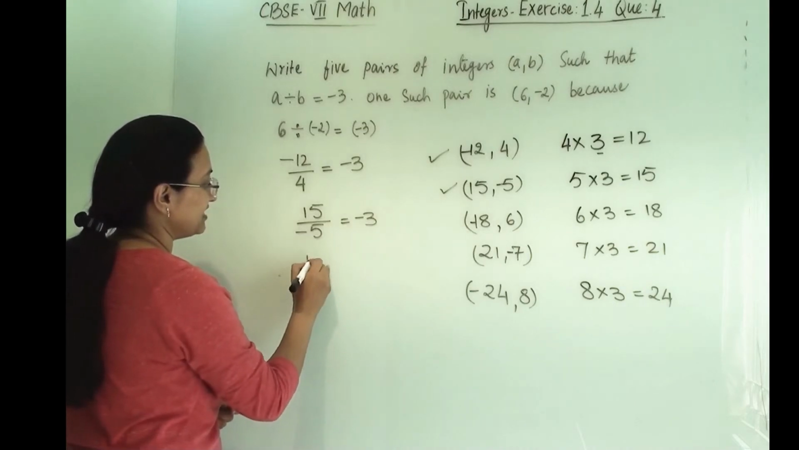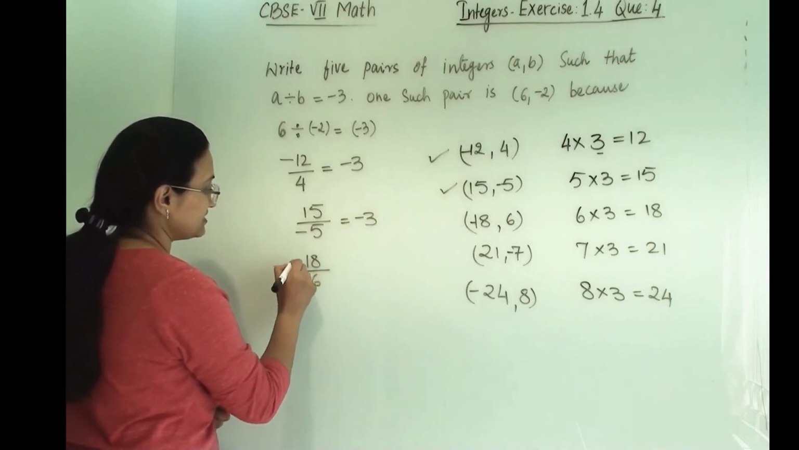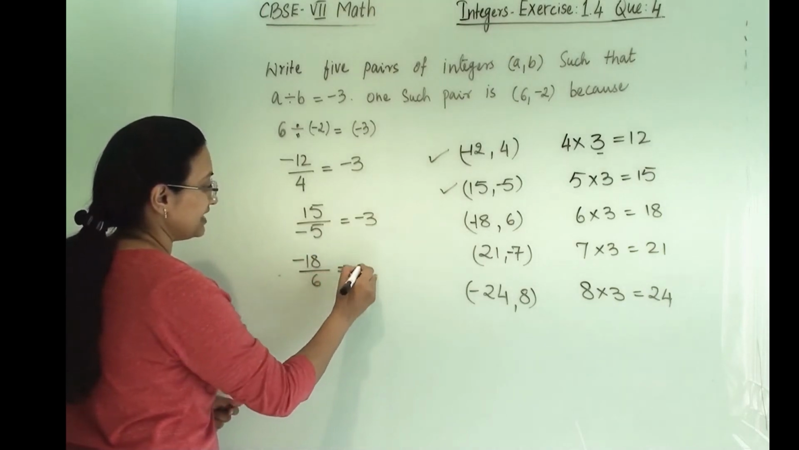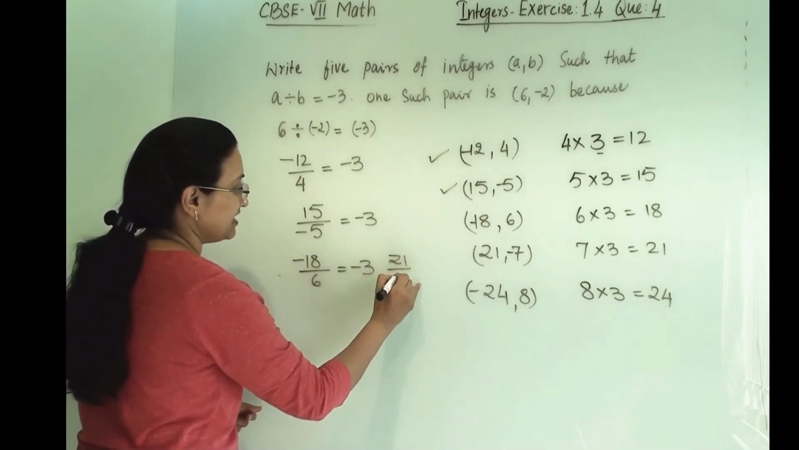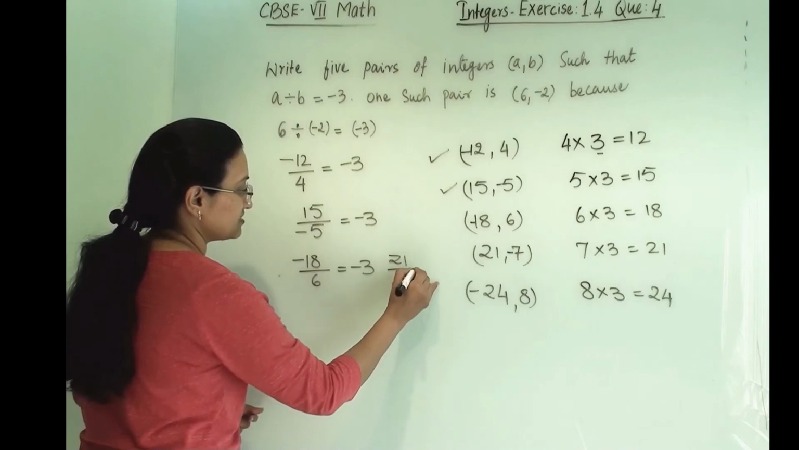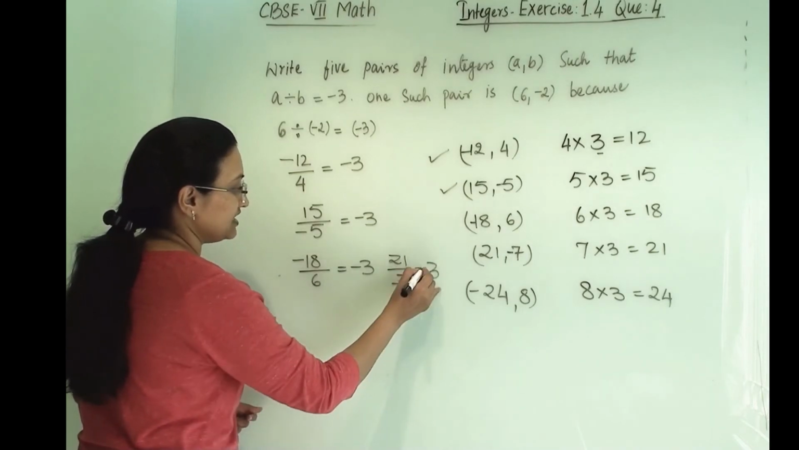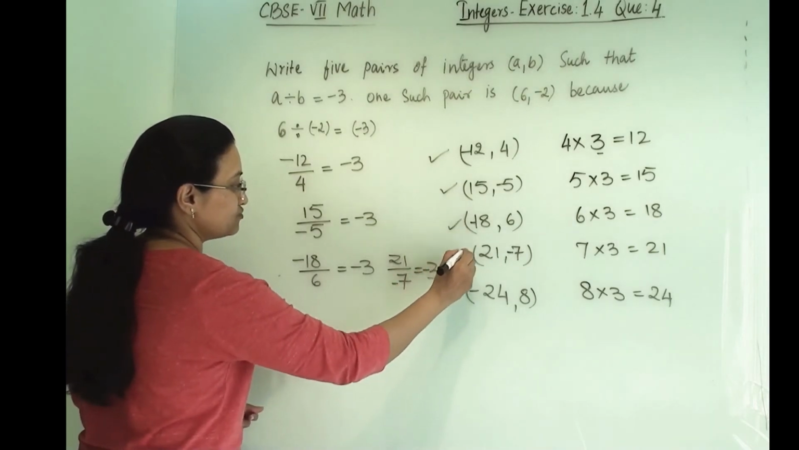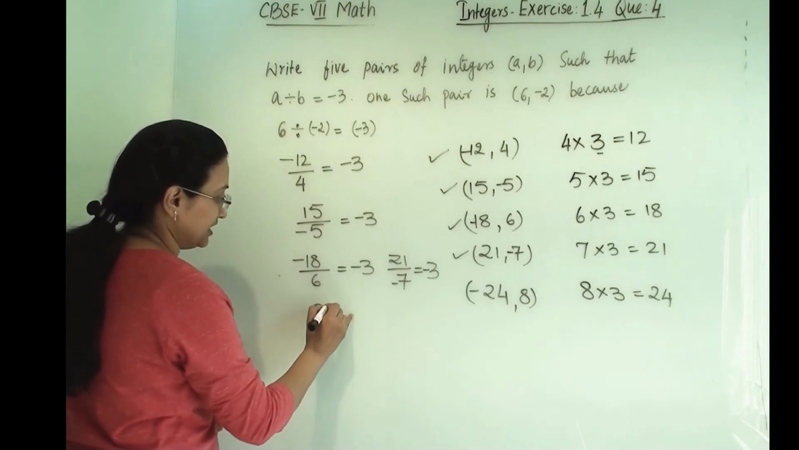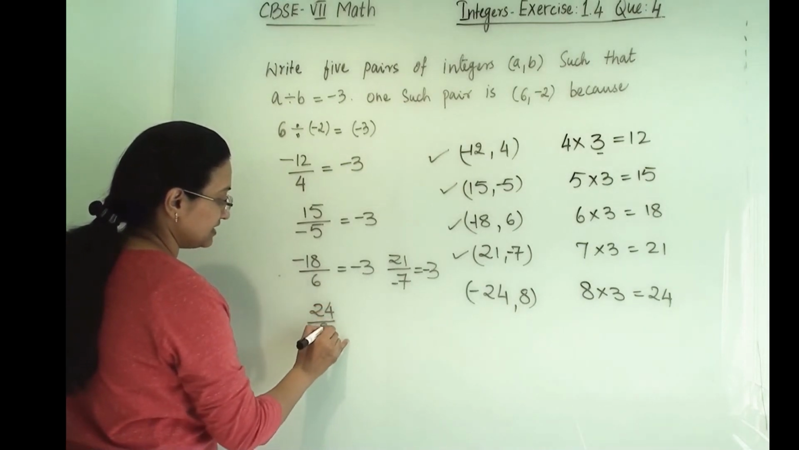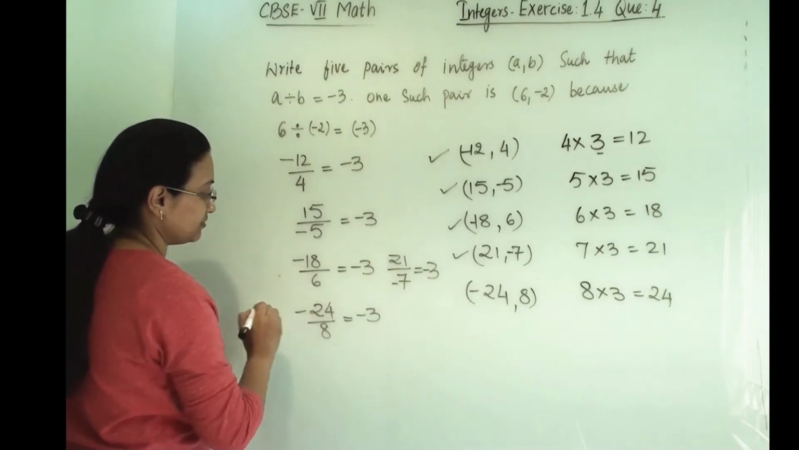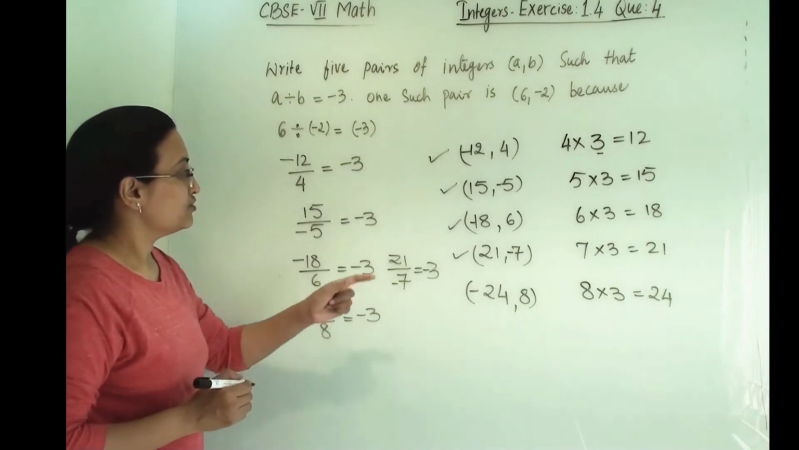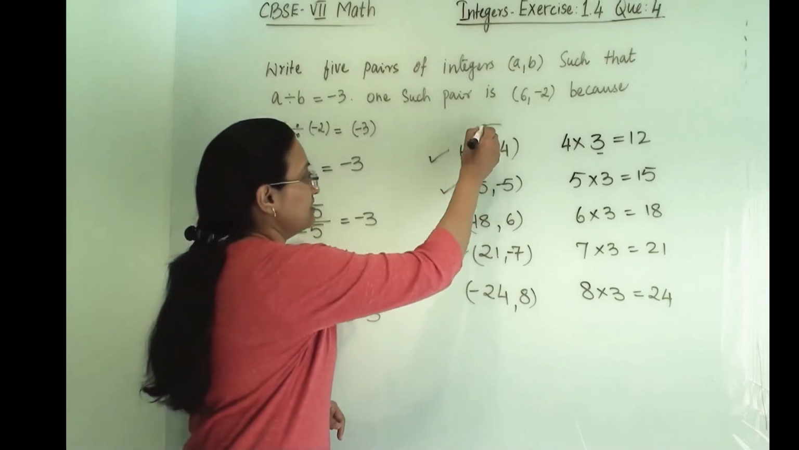Similarly, 18 divided by 6. This is minus 18. So here we will get minus 3. Then 21 divided by 7, and this is minus. So the answer is 3, and that too minus 3. So both are correct. Now 24 divided by 8. So the answer is minus 3. Why? Because our 24 is negative. So all of this is our answer.